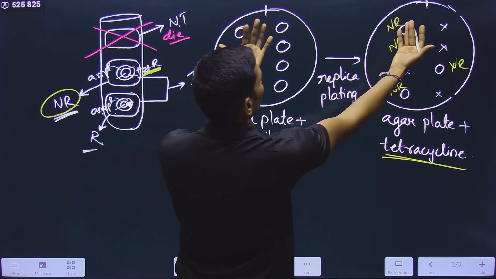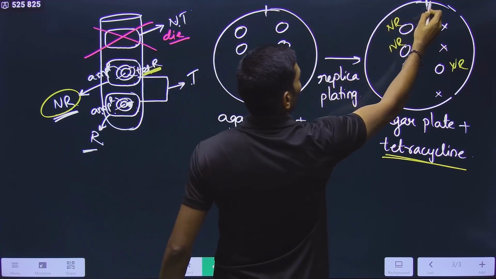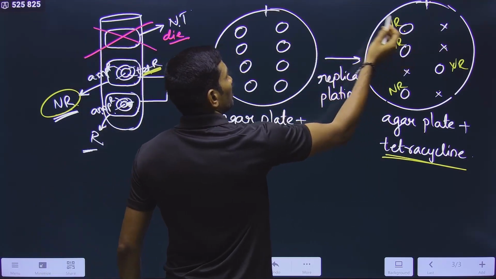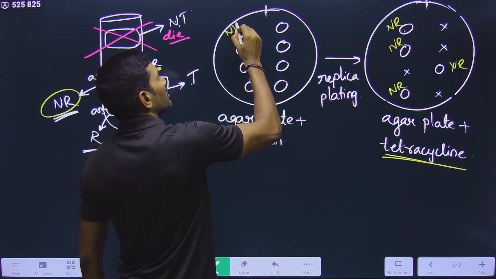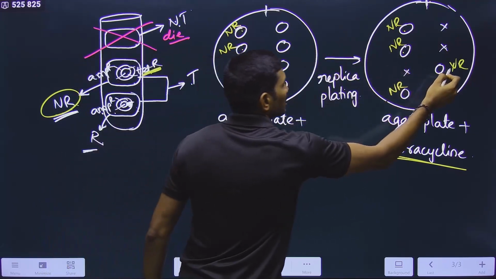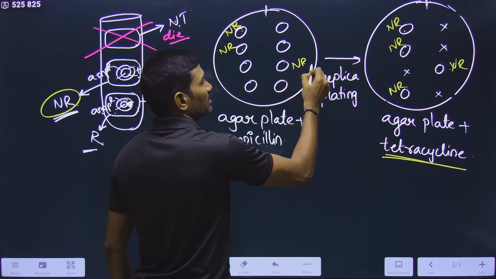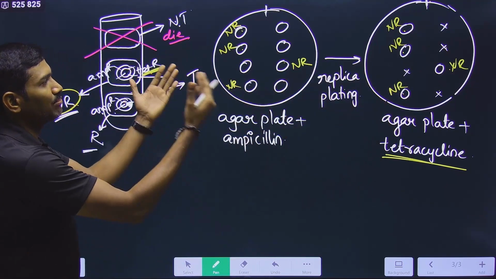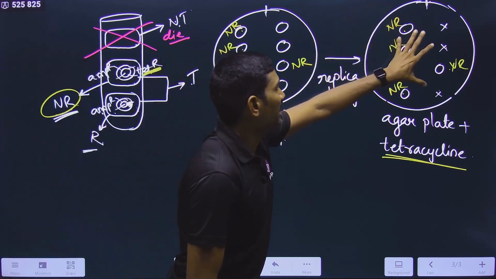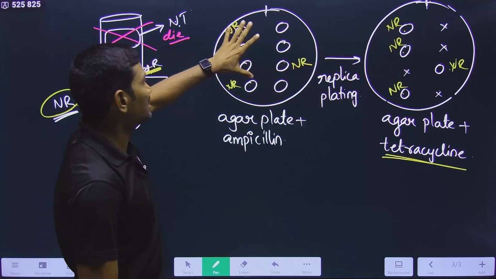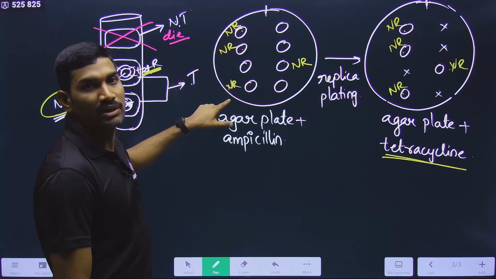What you need to do is take both the plates. And this is the point for matching, right? Now compare. This colony will match with this, that means this is non-recombinant. This colony will match with this, this is non-recombinant. This colony is matching with this, non-recombinant. Understood or not? So start comparing both the plates. Wherever the locations of the colonies on this plate match here, all these are non-recombinants.